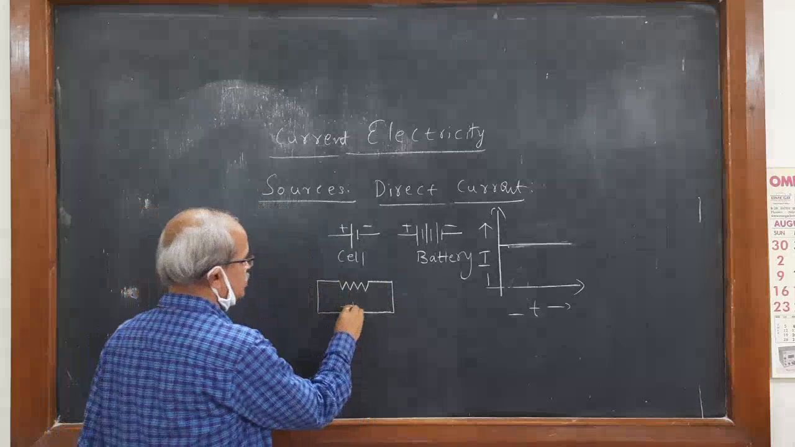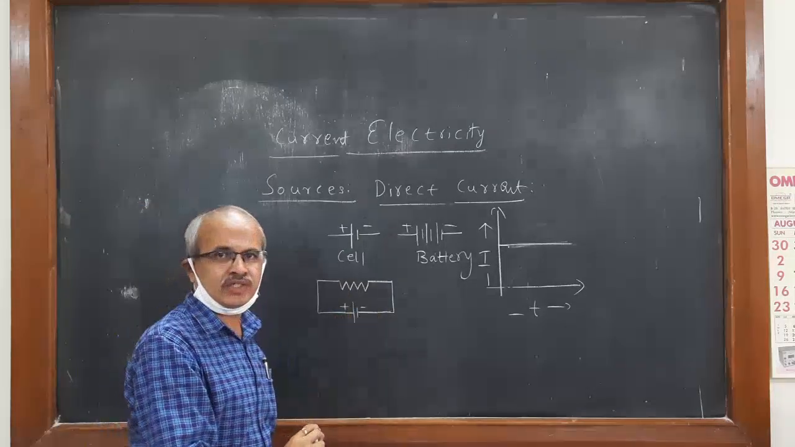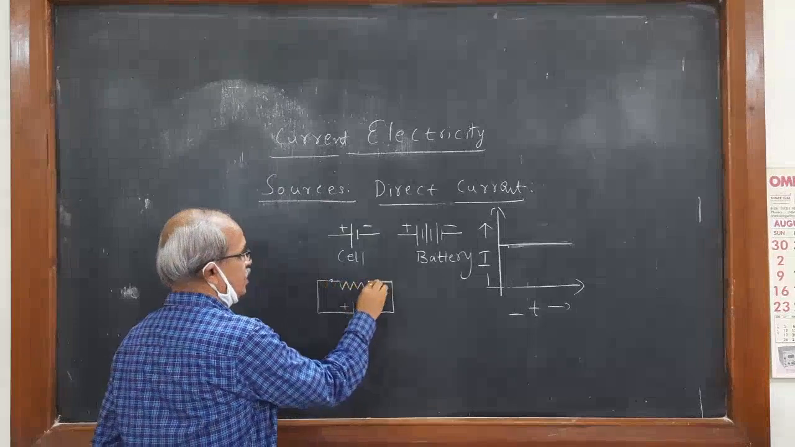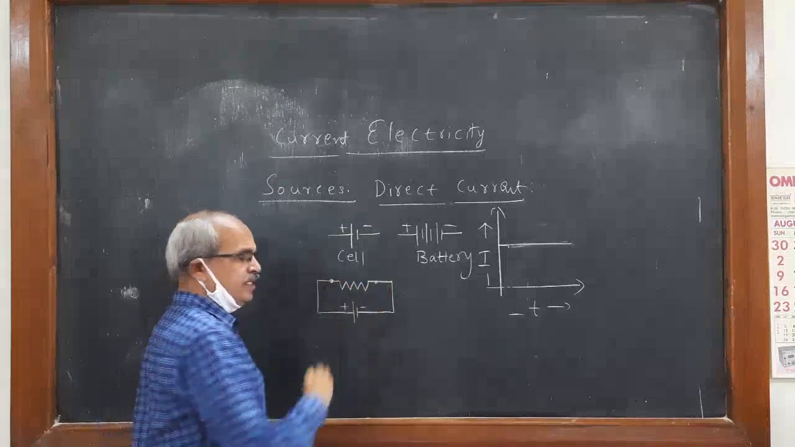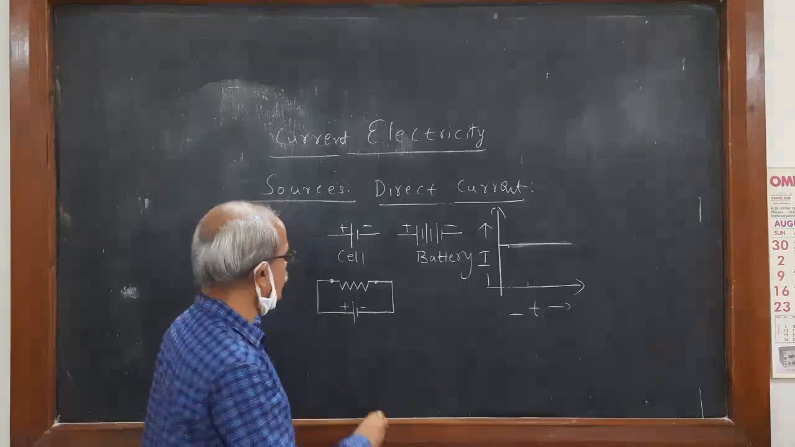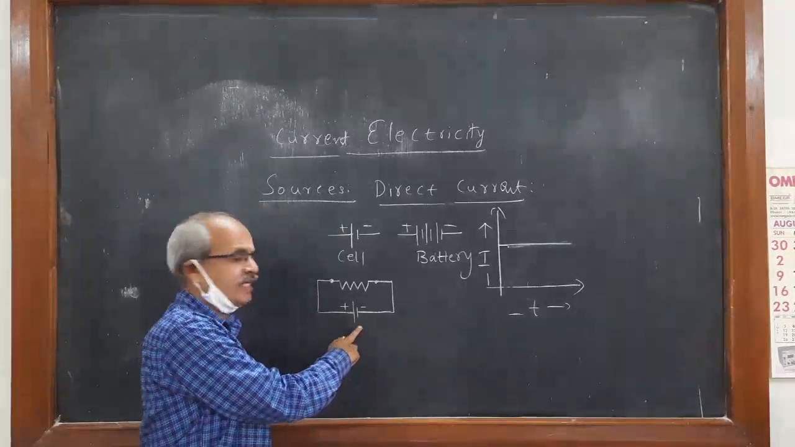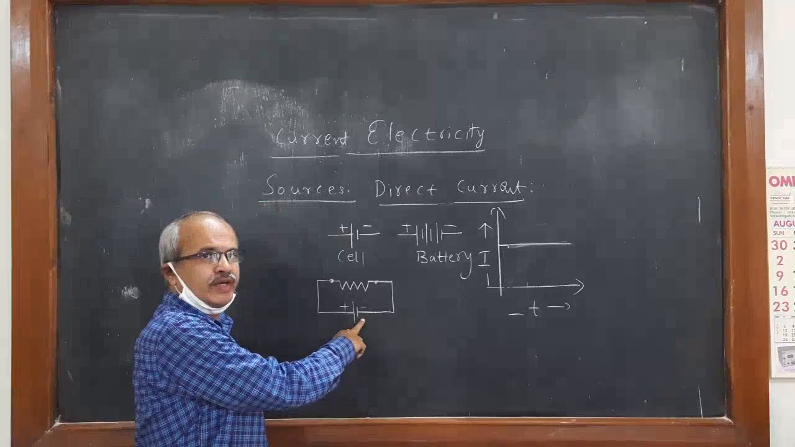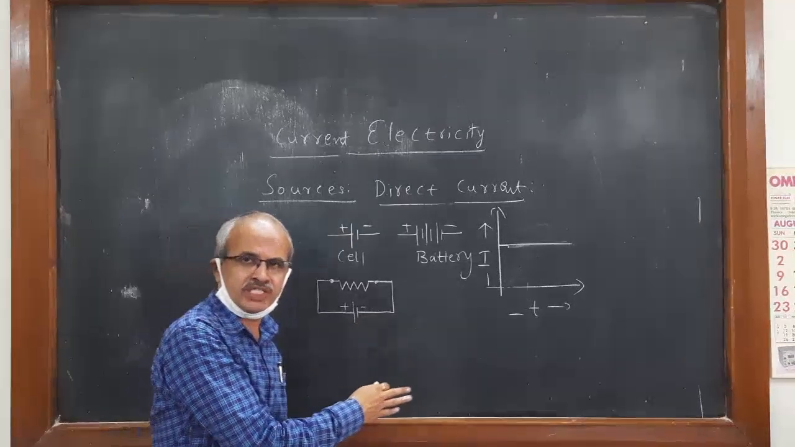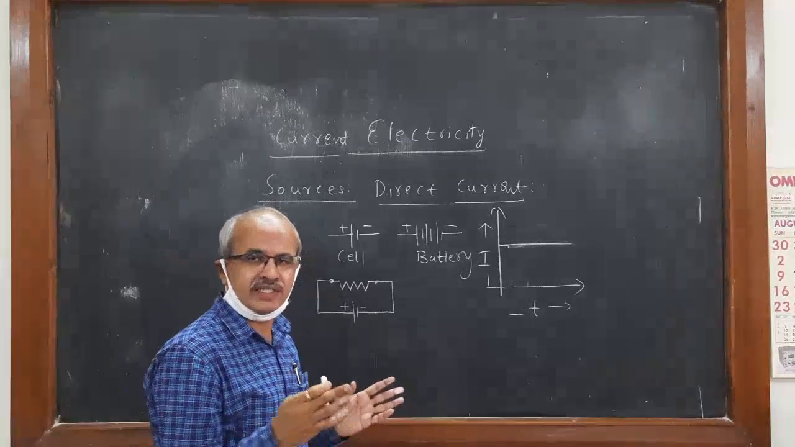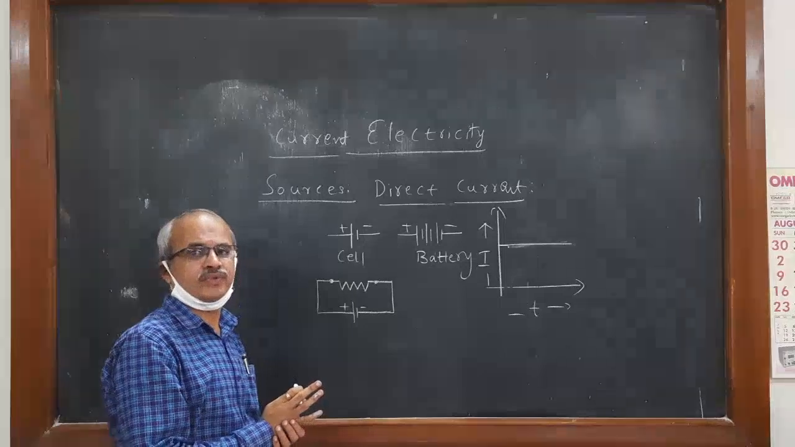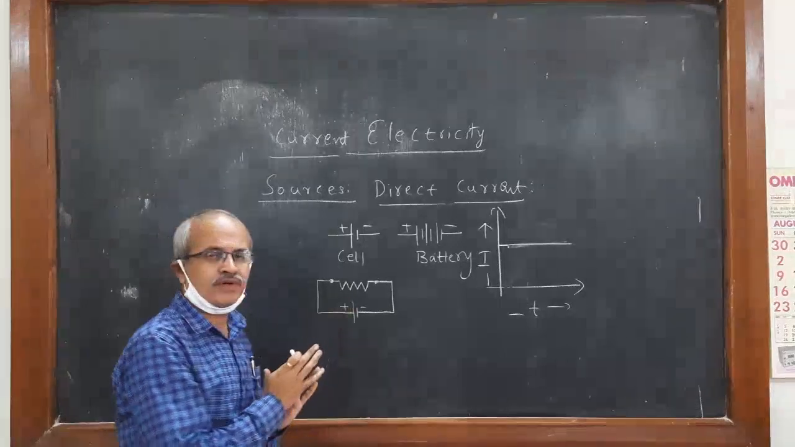Now what happens? The flow of charges across the cross section of the conductor. In the conductor, a difference of potential should exist. One side should be positive and the other negative. Whenever a difference of potential exists between two points of a conductor, then current flows. Otherwise, there is no possibility of flow of current.